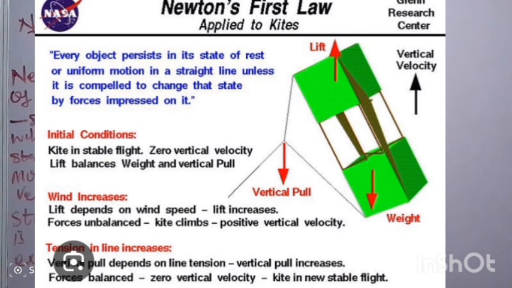This is how Newton's first law of motion will apply to a kite. And don't forget our statement that every object will continue or persist in a state of rest or uniform motion in a straight line unless being acted upon or being compelled to change by an external force.